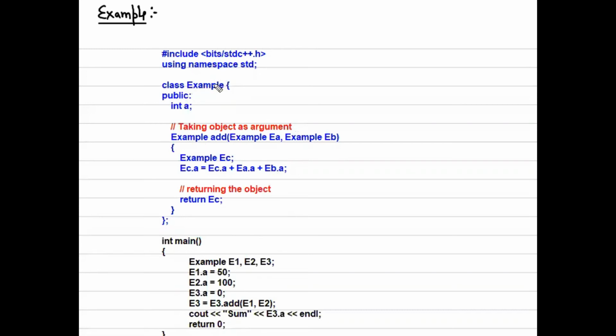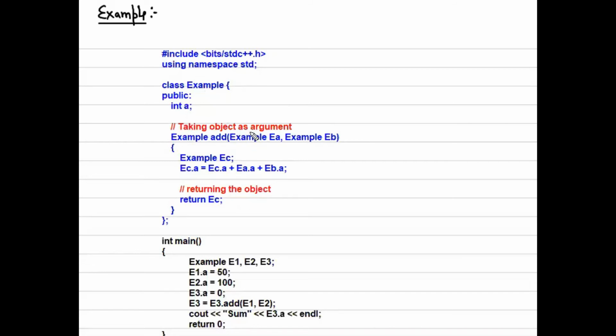So I have created an example class in which a is a public data member. This is a member function inside the class, and the function name is add. It is accepting two parameters, and both parameters are of the example class type. This is the definition of this function.